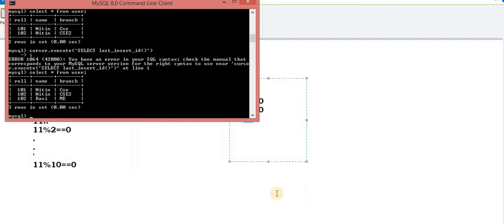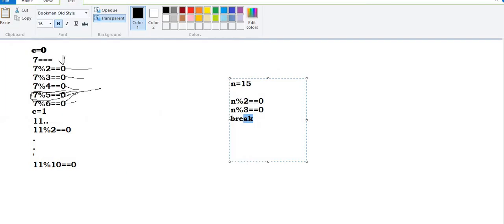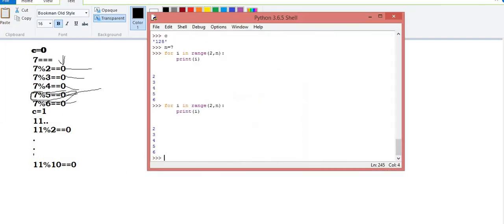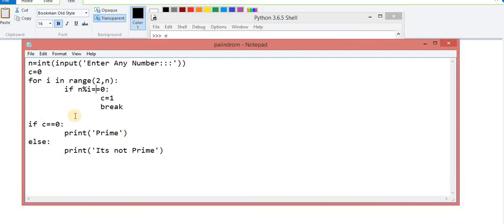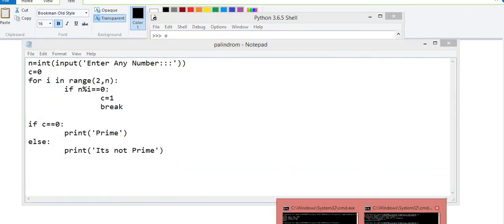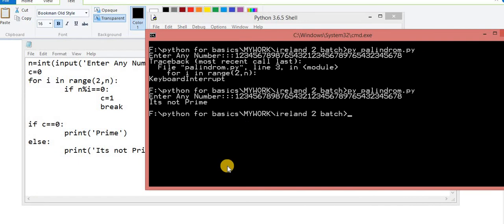Okay. So, oh sorry, this one is MySQL. So the same thing I implemented over here. Now I show you the example of the optimized code. This one is the optimized code.